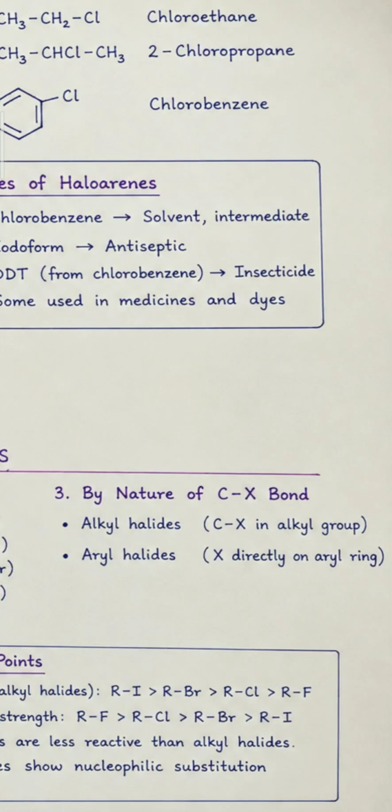By nature of the carbon-halogen bond: alkyl halides and aryl halides. Alkyl halides have the halogen on carbon in an alkyl group, and aryl halides have the halogen directly attached to the aryl ring.